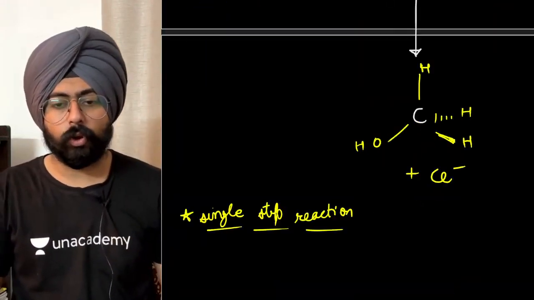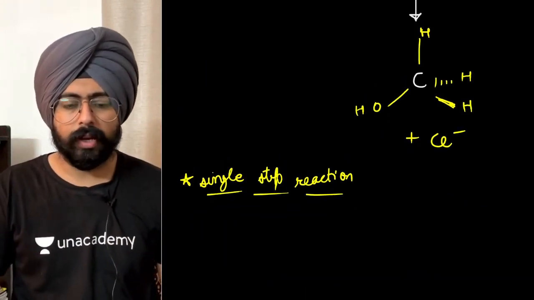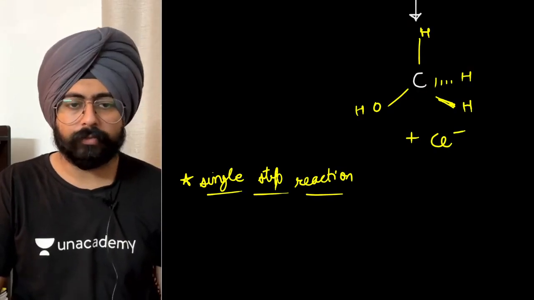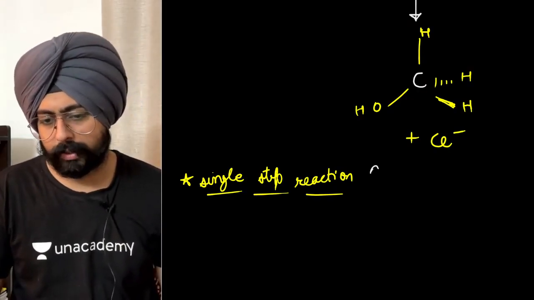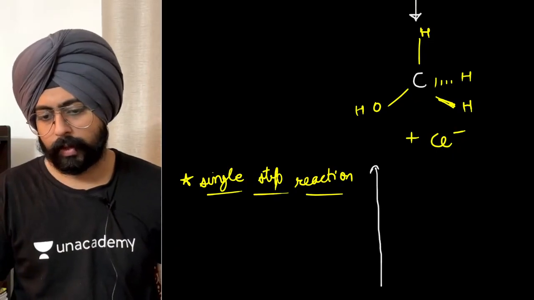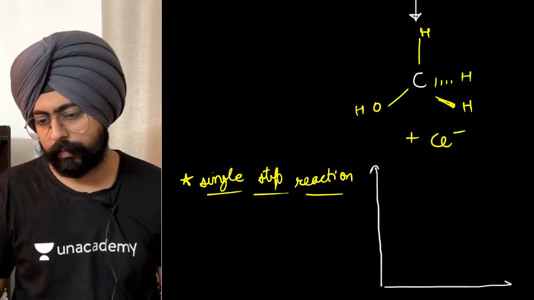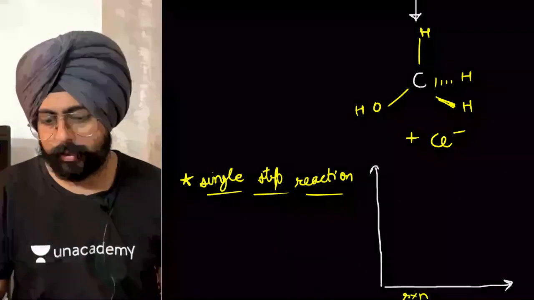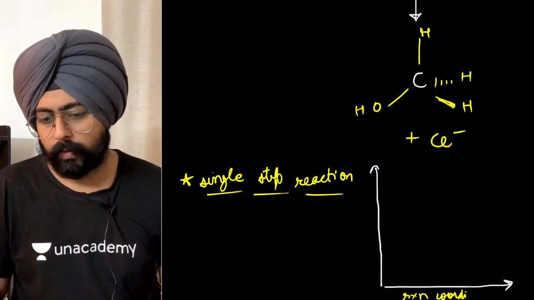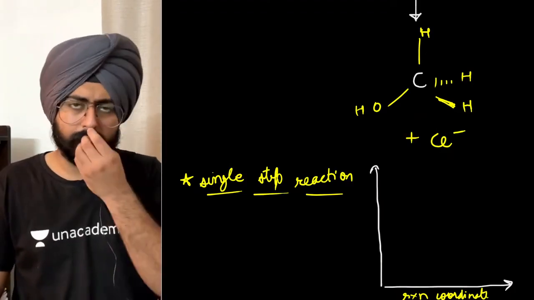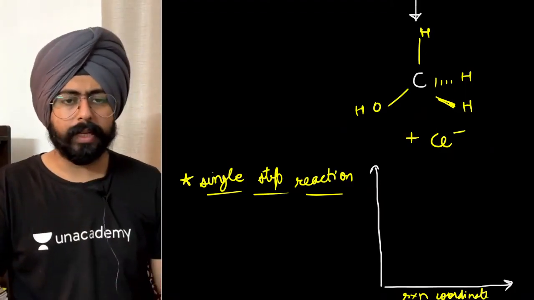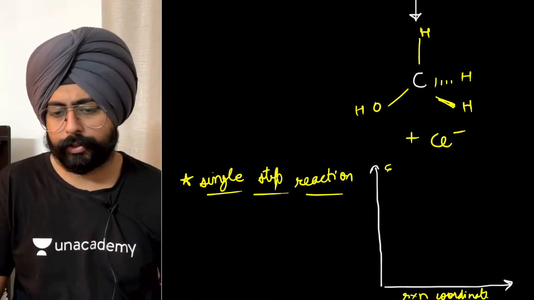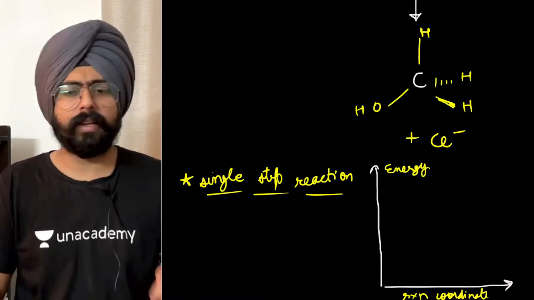If I have to draw an energy level diagram for this particular reaction, let's say I will try to draw it over here on the screen. So on the x-axis, of course, we have the reaction coordinate. This is something that you would have learned in the chemical kinetics chapter as well with me. Fine. And on the y-axis, you've got energy. You can say it as potential energy.